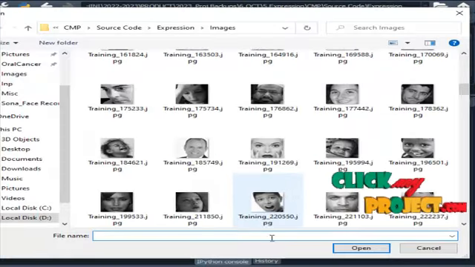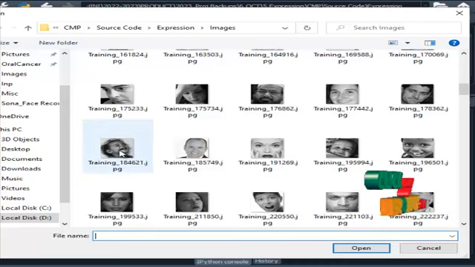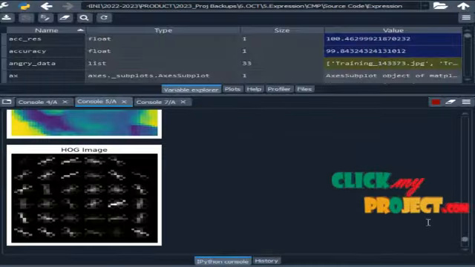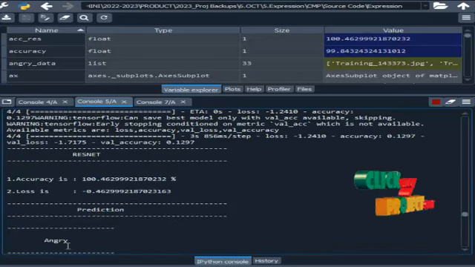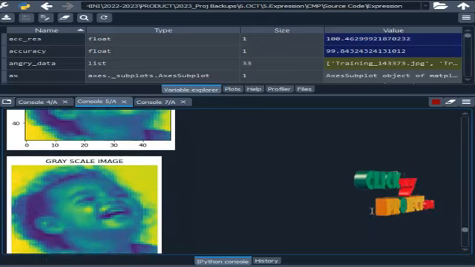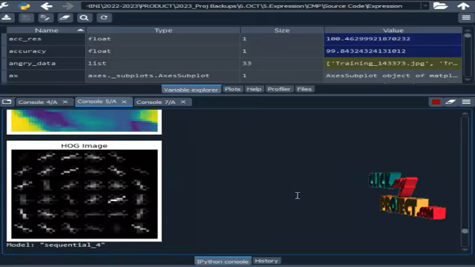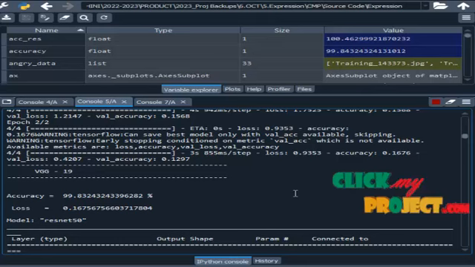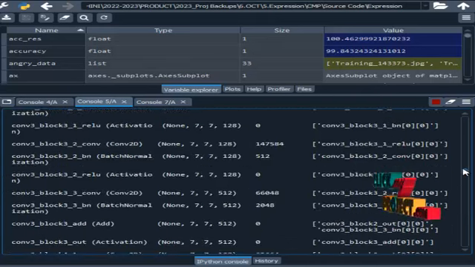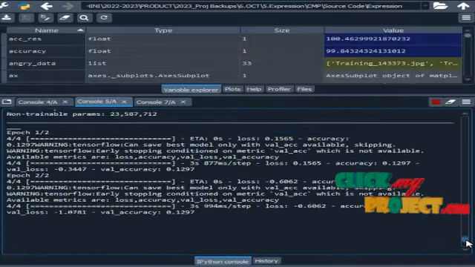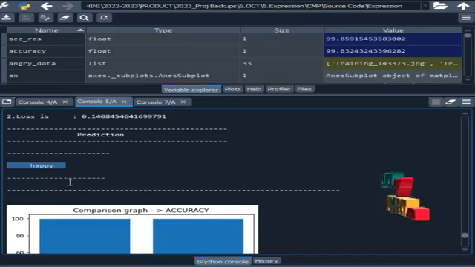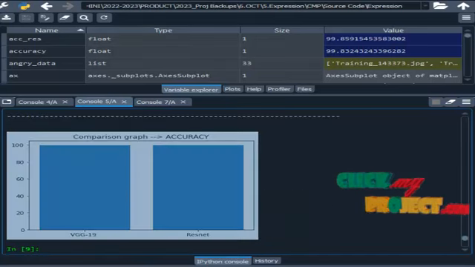I can choose another input image from our data set. Original image, resized grayscale conversion, HOG, VGG19, and this is the result for ResNet. And the prediction is happy. So the facial expression is happy, and this is the comparison graph.